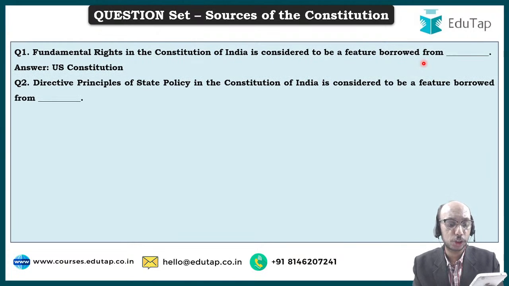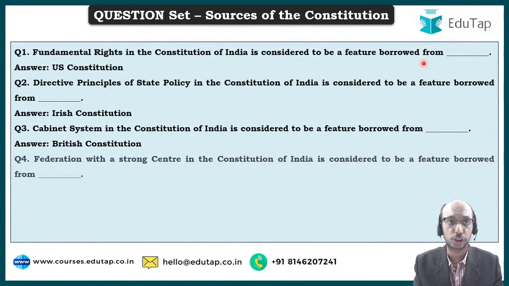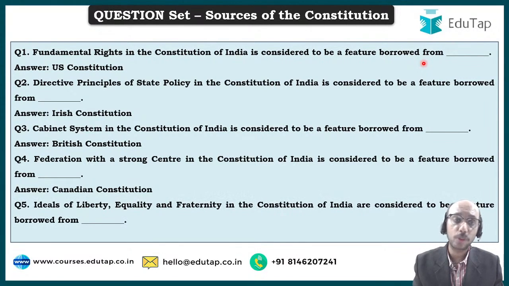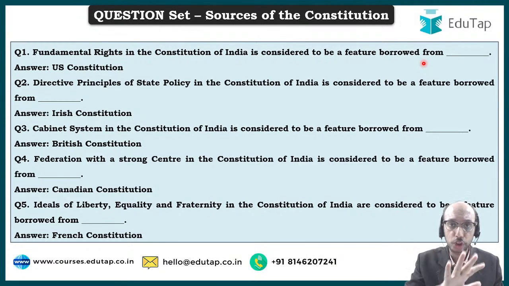The second question that I had asked you was, directive principles of state policy in India is considered to be a feature borrowed from which constitution? The answer to this question is the Irish Constitution. The third question was, cabinet system in the Constitution of India is borrowed from. The answer is the British Constitution. The next question was, federation with a strong center is considered to be a feature borrowed from. The answer is the Canadian Constitution. And the ideals of liberty, equality and fraternity: if you have read the history of the French Revolution, you know that liberty, equality and fraternity was the war cry of the French Revolution. So the answer to this question is the French Constitution. So I have asked 5 questions to you, and I have given the entire detail about sources of the constitution to you in the previous slide.